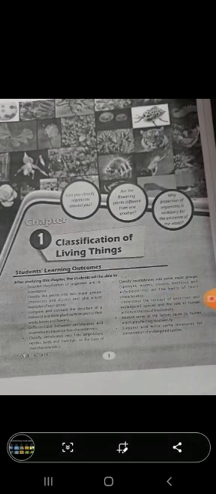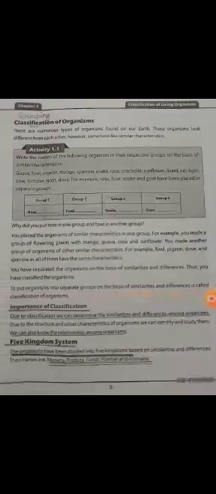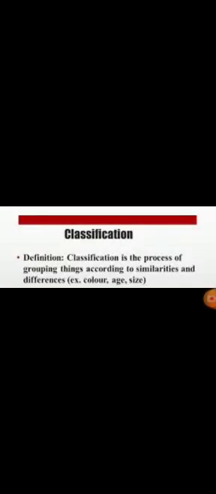First, the name of the unit is classification of living things. So from the heading, the very first question arises: what is meant by classification? Classification means grouping. We can define classification as the process of grouping things according to similarities and differences.